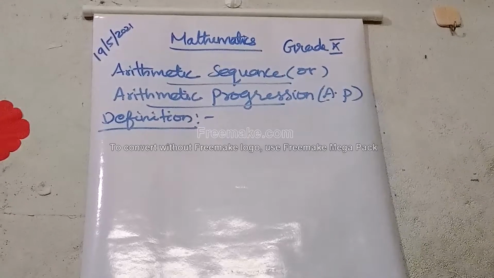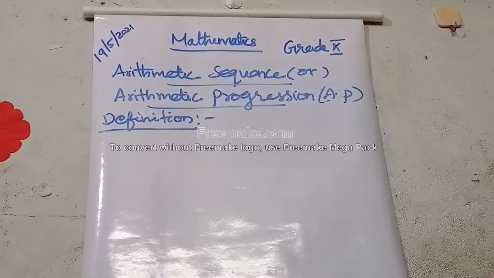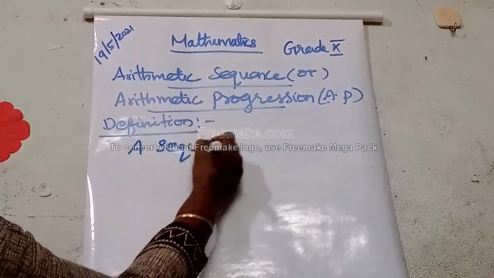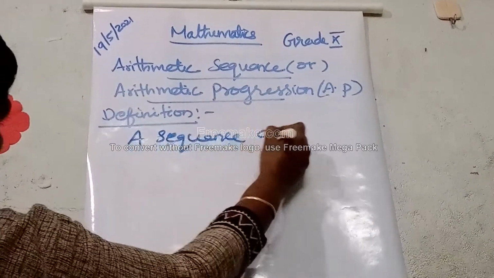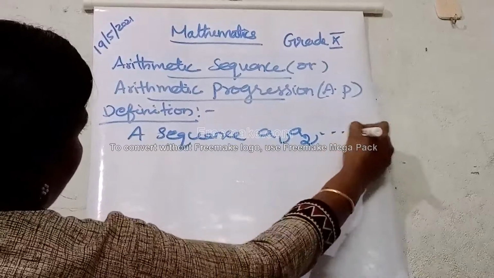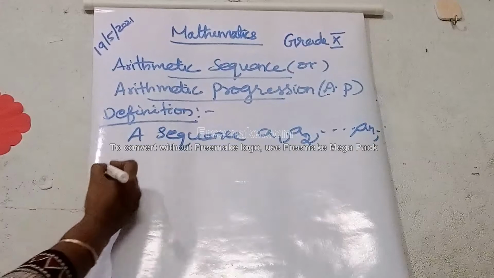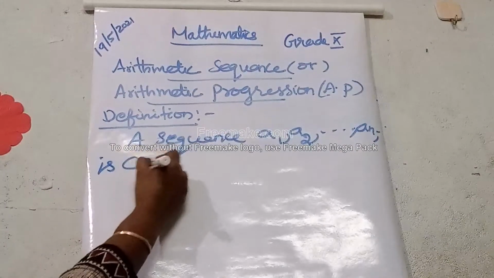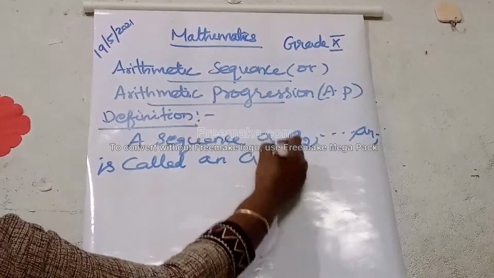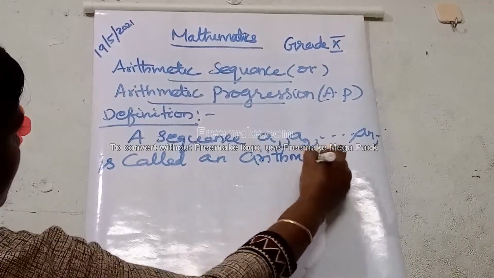Next, let's write the definition of arithmetic sequence or arithmetic progression. What is an arithmetic sequence? A sequence, for example, a sequence A1, A2, etc., AN, etc., is called an arithmetic sequence.